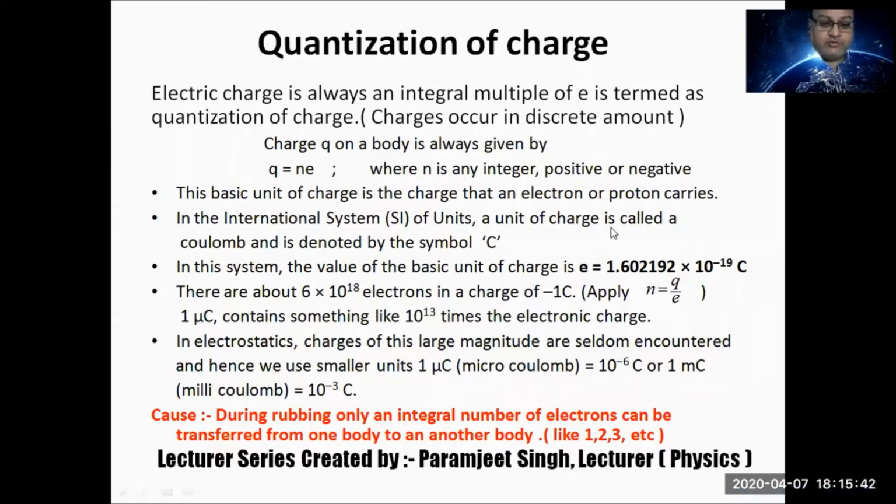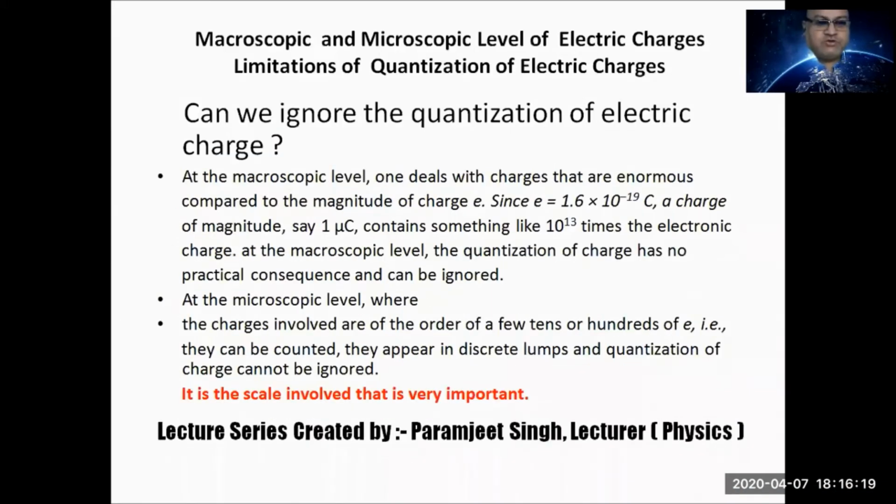So let us move to next. Macroscopic and microscopic level of electric charges. Limitations. You can say limitations of quantization of electric charge. What does it mean? I put a question here. Can we ignore the quantization of electric charge?